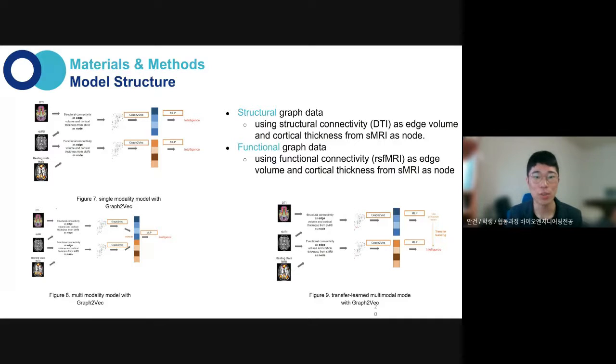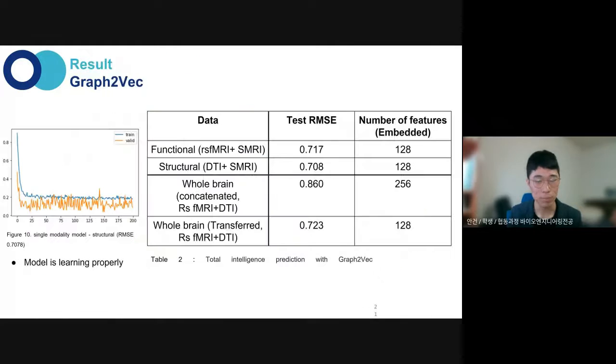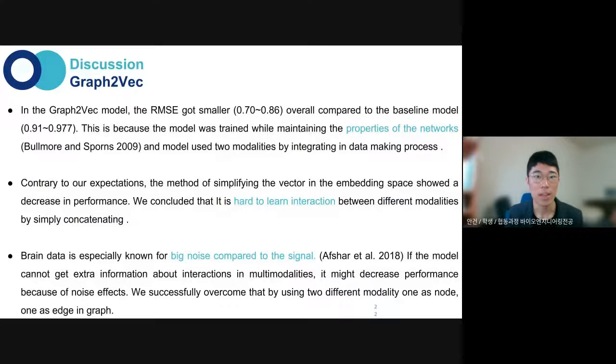Figure 7 shows prediction by each structural graph and functional graph data. Figure 8 shows concatenating 2 graphical data in embedding space, and figure 9 shows transfer learning. Here are the results. Unlike the Graphormer, the model learns properly. And in the graph-to-vec model, the RMSE got smaller overall compared to the baseline model.